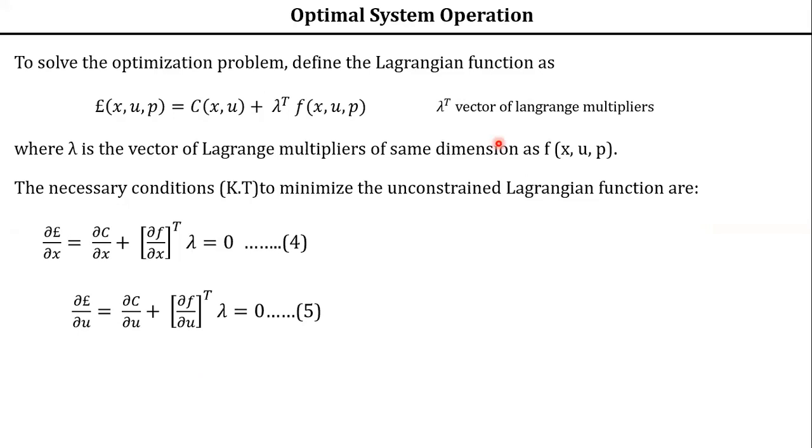The necessary conditions of Kuntakar state that you have to take the partial derivative of your Lagrangian function with respect to all the variables specified. Already there are three variables x, u, p. For x and u we have represented equations 4 and 5. Abhishek has told that we have to take the first order partial derivative of this function with respect to p. That is right.